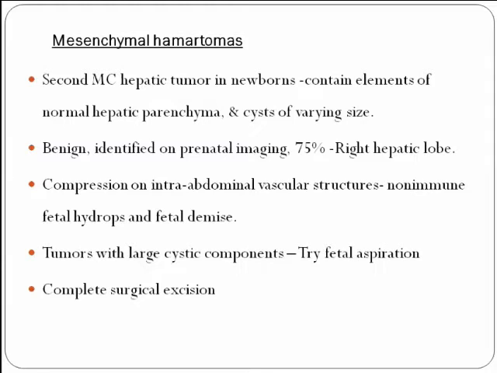Coming to mesenchymal hamartomas, these are the second most common hepatic tumors in newborns. They contain elements of normal hepatic parenchyma, cysts of varying sizes, along with portal veins, biliary structures, and so on. These mesenchymal hamartomas are benign. They are identified on prenatal imaging. 75% of these hamartomas are seen in the right hepatic lobe. Compression of intra-abdominal vascular structures leads to non-immune fetal hydrops and fetal demise.